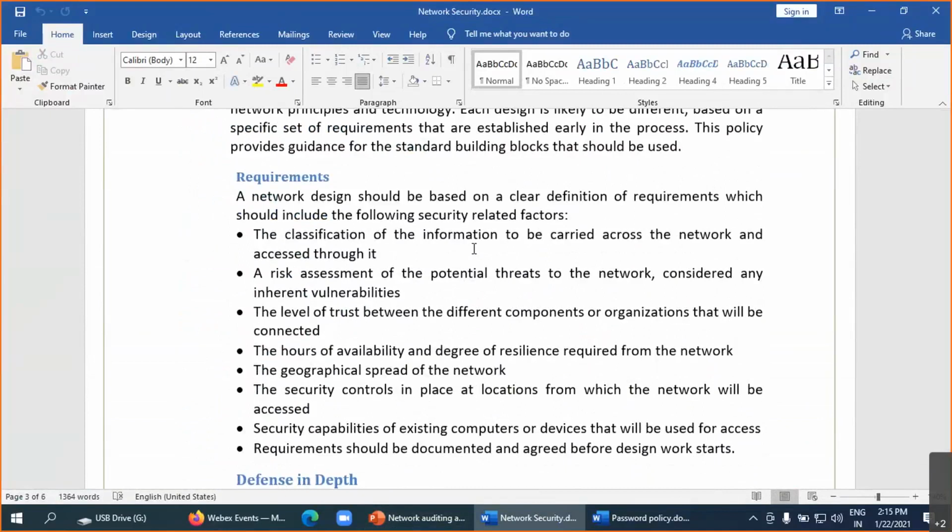If you are working with ISO 27001, 2013 or 2005, what are the controls implemented in your organization? What kind of controls are you implementing?